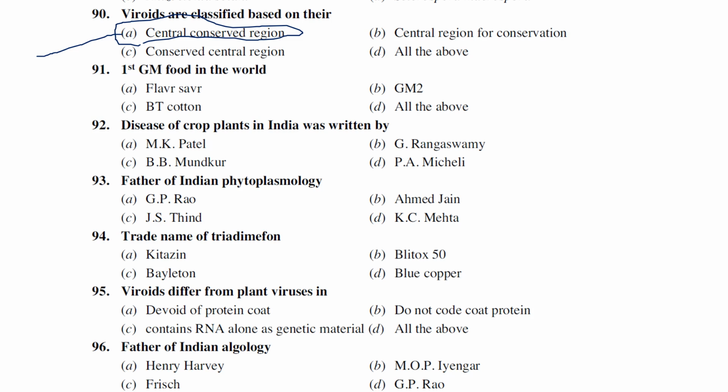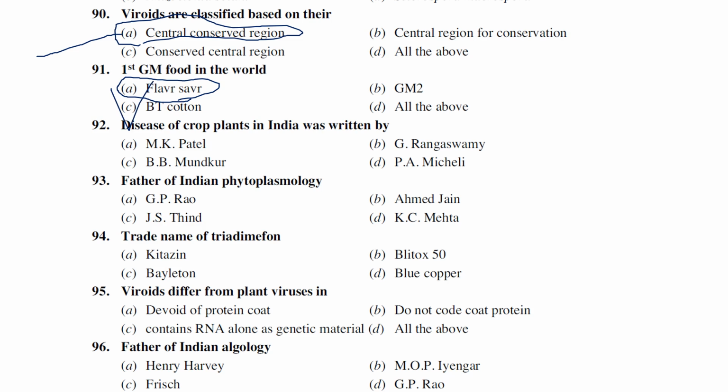First GM food in the world: Flavr Savr, GM2, Bt cotton, all the above. The first GM food in the world is the Flavr Savr tomato, which was released in 1996. I think the company was Calgene. Now there is no Calgene; I think it was taken over by Bayer, but I'm not sure. But this is the first GM food.